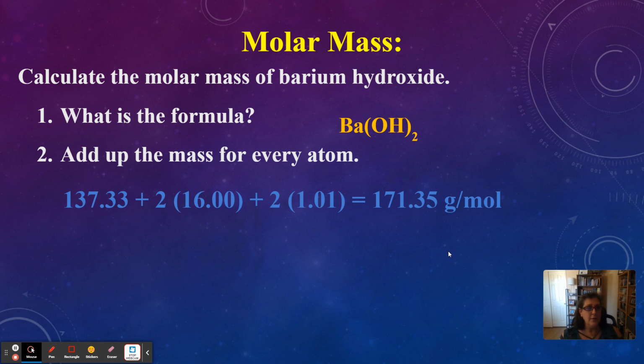Okay, so barium is 137.33. Then we have 2 oxygens at 16.00. Don't forget the 00. Those are sig figs. So you need to remember that those count as 2 decimal places when we're adding stuff up. And then 2 hydrogens at 1.01 each. You add that all together, you get 171.35 grams in that mole. Again, we are adding up 6.02 times 10 to the 23rd units of barium hydroxide, and it's 171.35 grams for that 1 mole. That's a good time for a break.